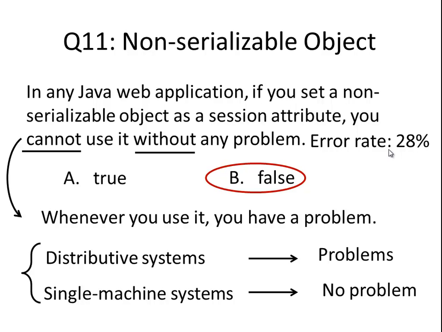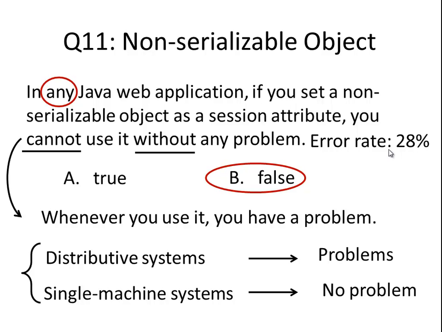Even if your session attribute contains a non-serializable object, it is in the same machine. You do not need to send it through the network to a different JVM, so you won't have any problem. So due to the second case, the answer is B.